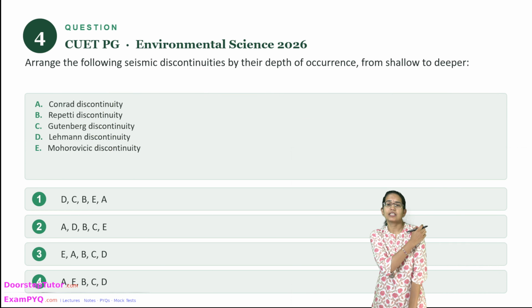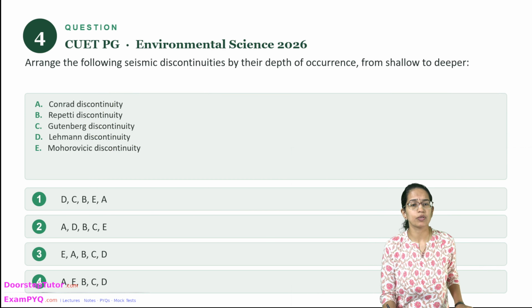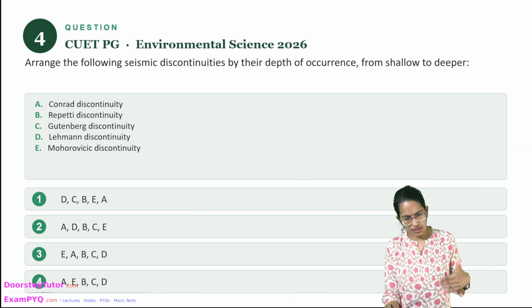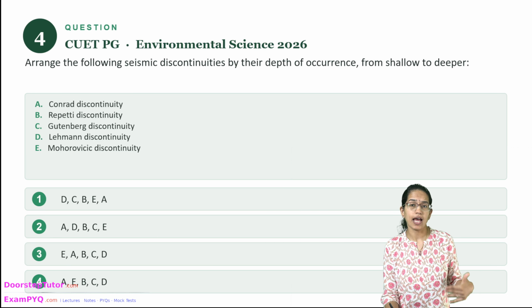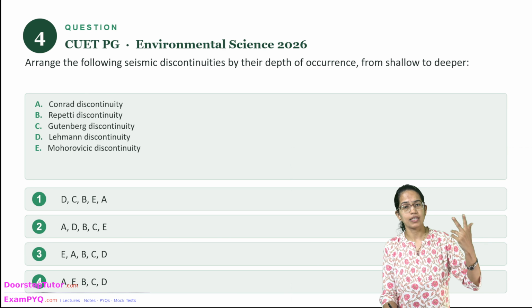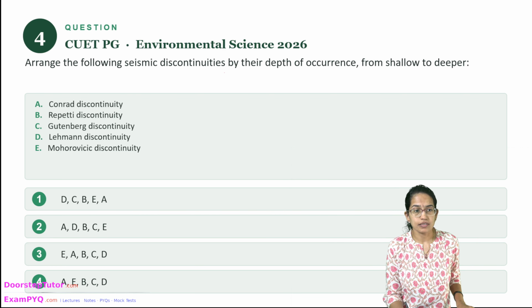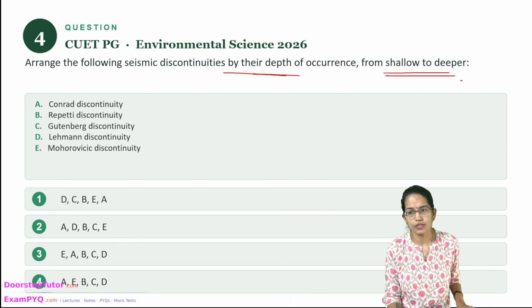Now discontinuities are one of the very favorite questions asked each and every year: between the crust and the mantle, and the core, and between the outer and the inner mantle, and so on and so forth, right? So these discontinuities and the sequence have been important. So the first one, the discontinuities from shallower to deeper, right?